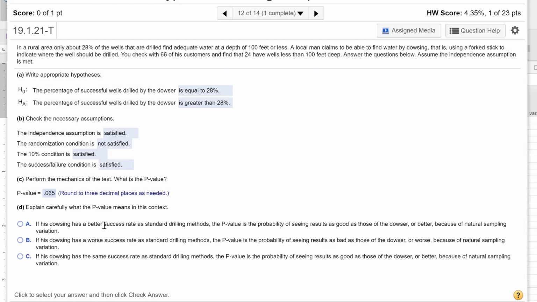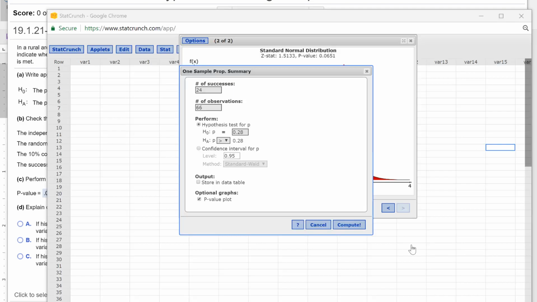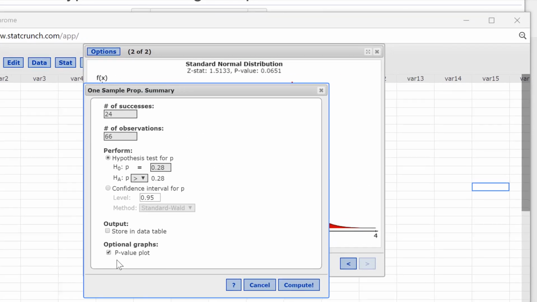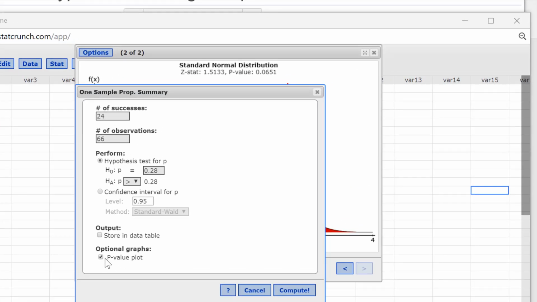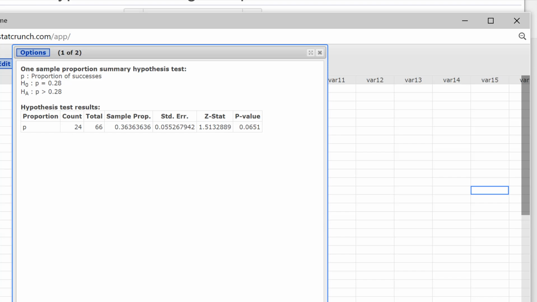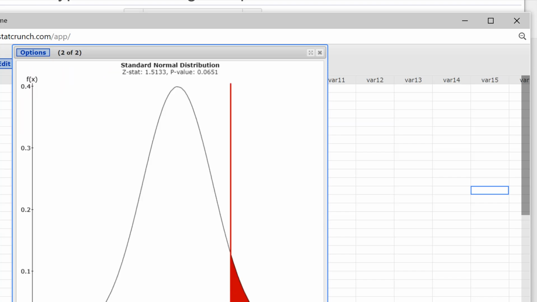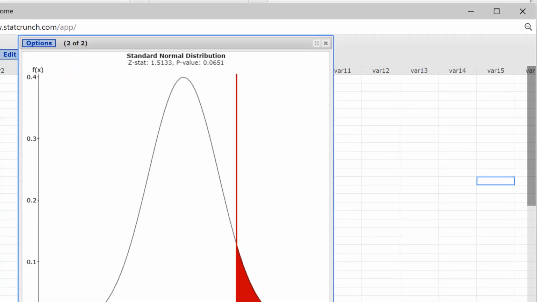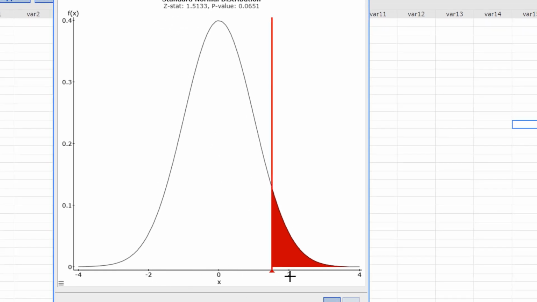Now explain carefully what the p-value means in this context. So I went back over here. I've forgotten I actually had this optional graphs, p-value plot. This is a nice graph when you do this. Let me pull this over. So it gives us this screen here, but then we can click the right arrow button. And here's the graph of that. They've standardized these scores here. So this is our area right here.